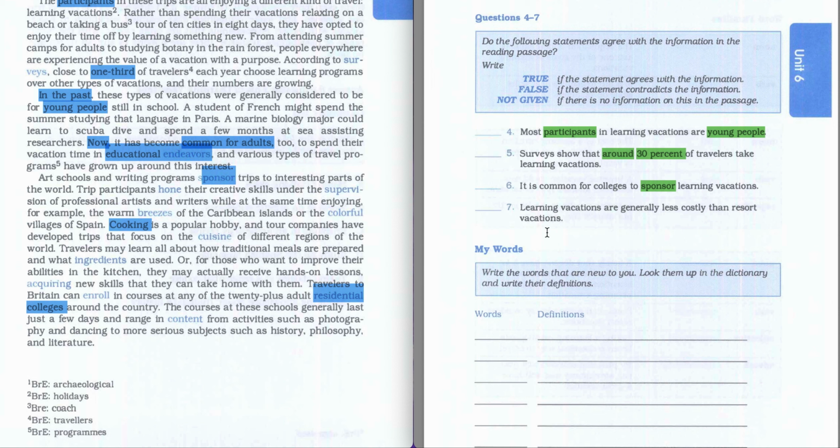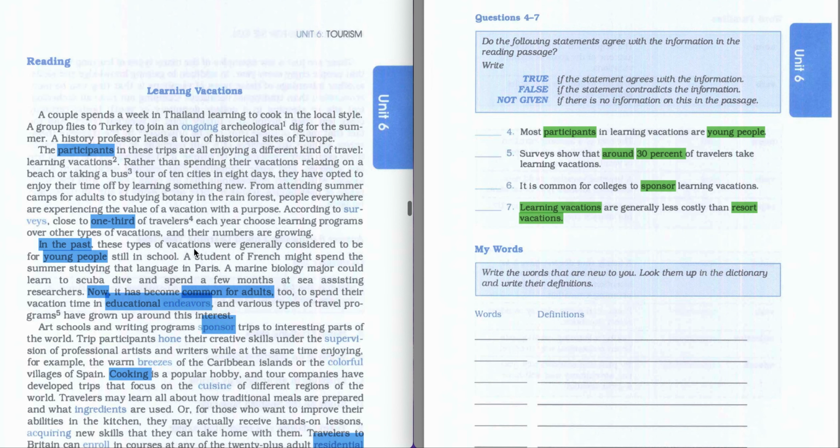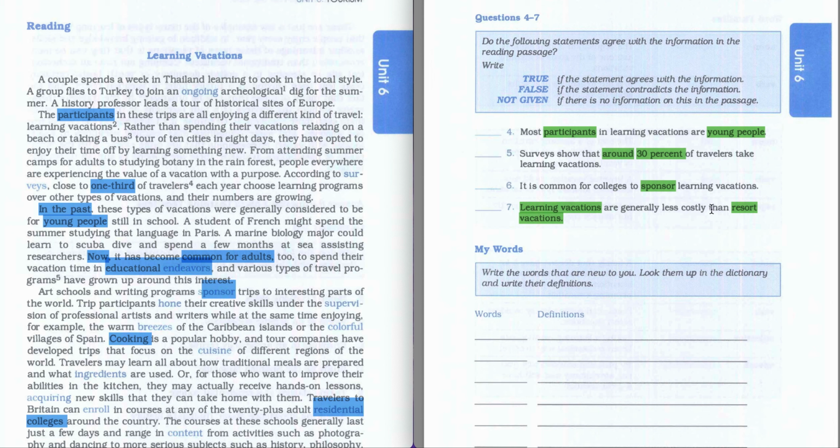We go further. Learning vacations are generally less costly than resort vacations. So here it's about learning vacations and resort vacations. Since our whole text is about learning vacations, I kindly advise you to focus on resort vacations, because it's another type of vacation.